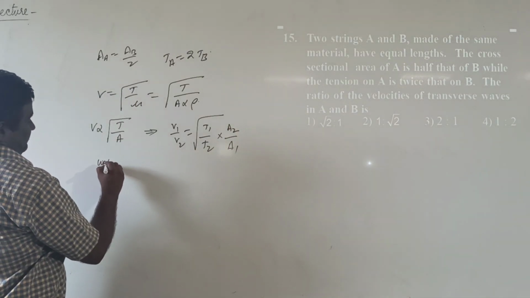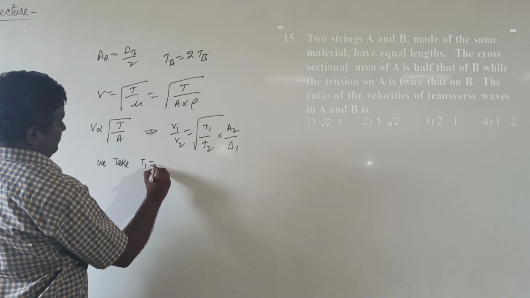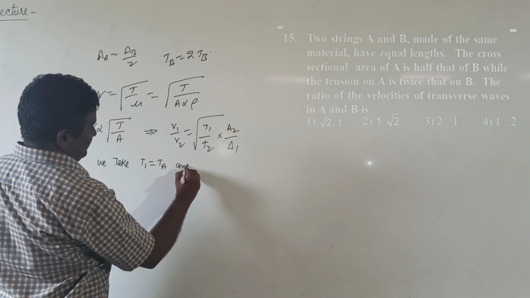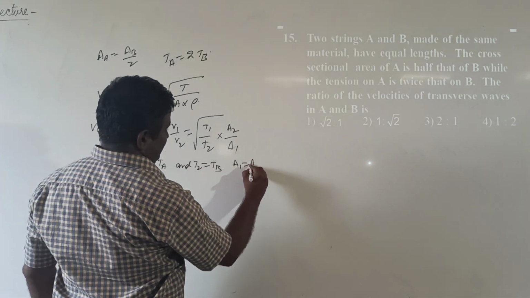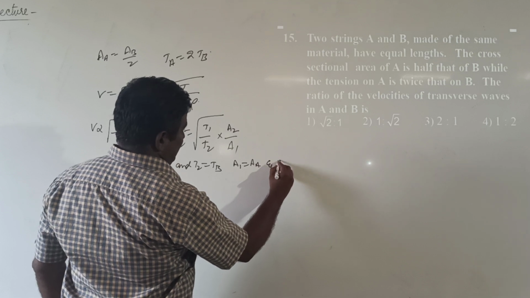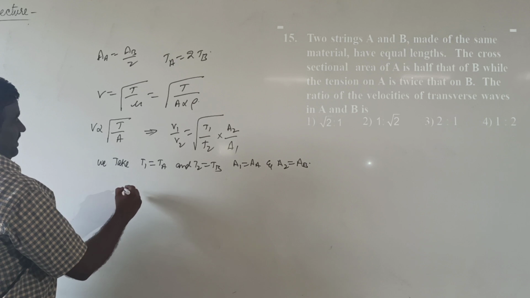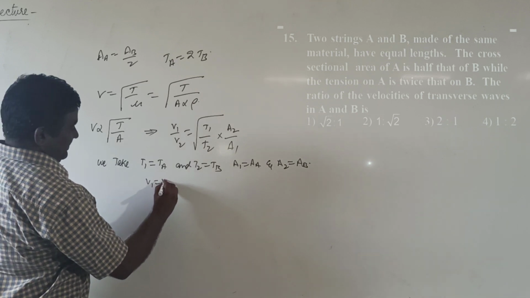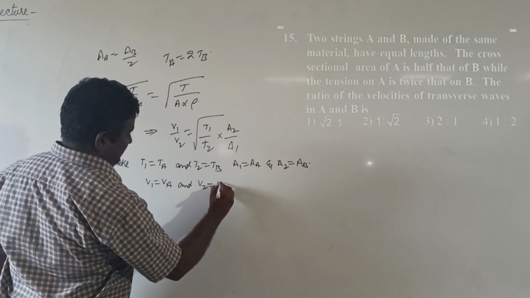We take T1 equal to TA and T2 equal to TB, A1 equal to area of cross section of A and A2 equal to area of cross section of B, and V1 equal to VA and V2 equal to VB.